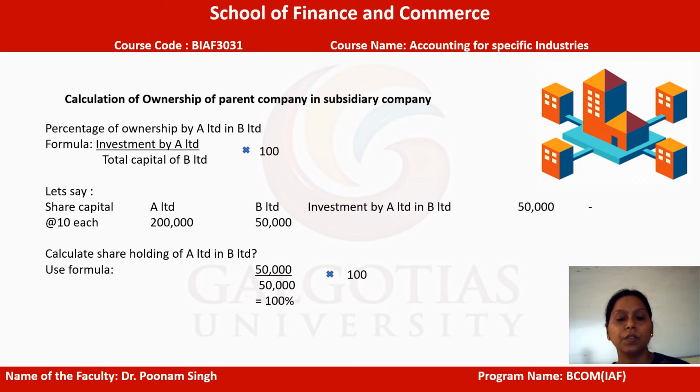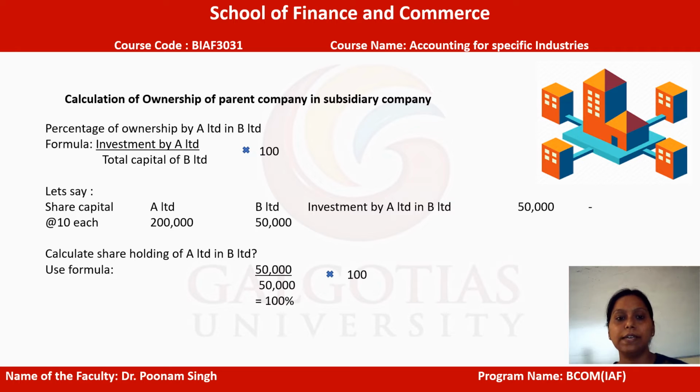Now how do we calculate? For the calculation we will use the same formula, which states investment by A Limited divided by total share capital of B Limited. We can use the figures. In B Limited, the 50,000 will work as the denominator, which is the total share capital of B Limited, while 50,000 is again reflecting as the investment made by A in B company. We simply multiply it by 100 and we will see that 100% comes in this particular example.